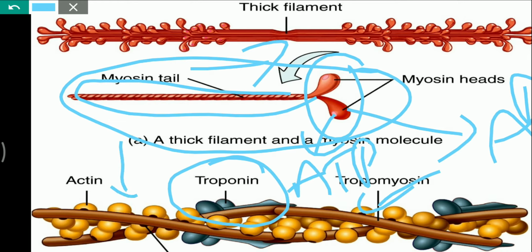These beaded structures are the actin proteins, which have myosin binding sites, and these sites are covered by a regulatory protein called tropomyosin, which is also associated with the troponin, which has calcium binding sites. When calcium is bound to this troponin, the tropomyosin undergoes a conformational change and opens the myosin binding sites present on the actin filaments.